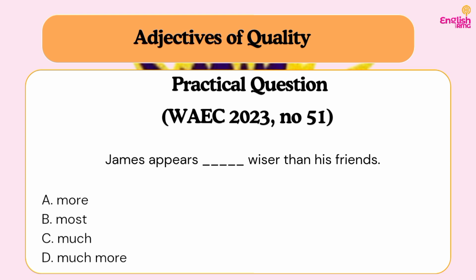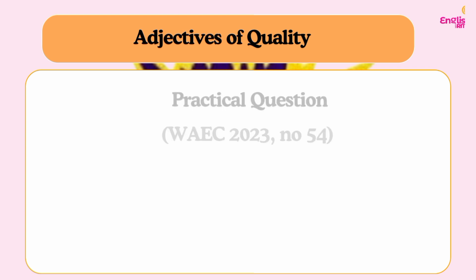But when you say "much wiser," "much" is used to show higher degree. That is, he is not just wiser, but his level of wisdom is higher in degree, quite much higher. Do you understand? So our answer is what? Much. You can also not say "much more," because that would be another unnecessary repetition of the comparative. Do you understand? So our answer is C. Much wiser. James appears much wiser than his friends.